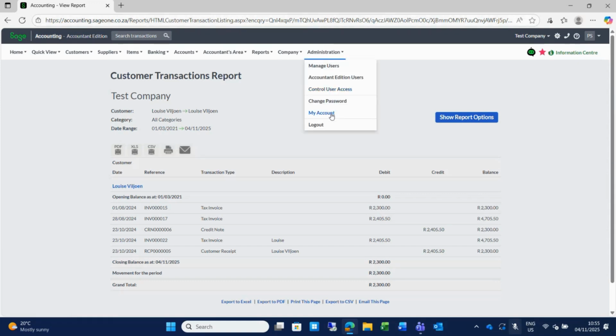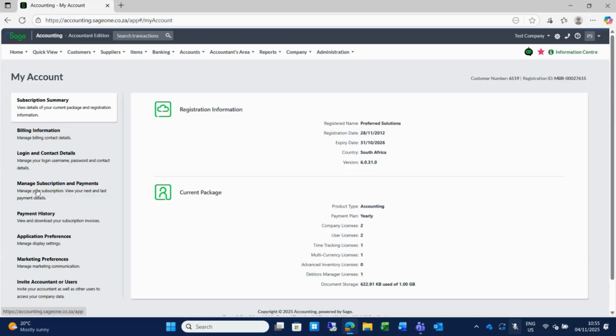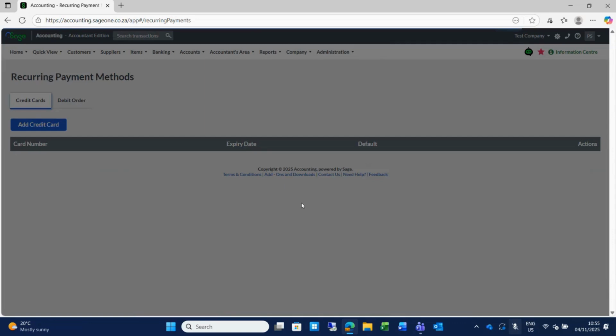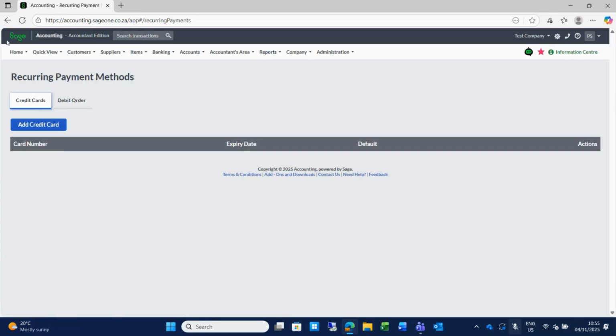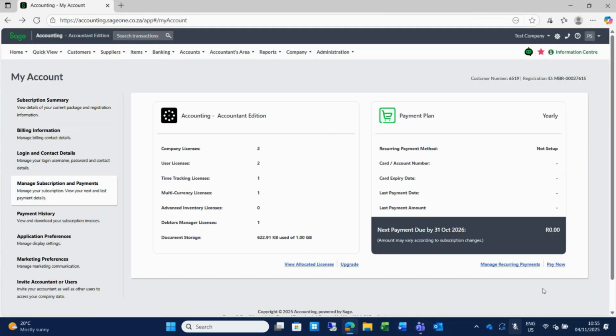If I go here to administration and my account, you will see that you can manage your own subscription. By managing your subscription, you can upgrade yourself, or you can ask us to assist you. The first time will definitely help you. You can manage recurring payments, which is quite nice because you can set up a debit order if you would like to. Then you don't need to remember about paying your monthly subscription, and you have the Pay Now button. If you upgrade, you can add additional companies, additional users, and additional modules.